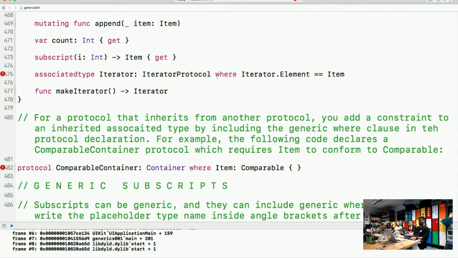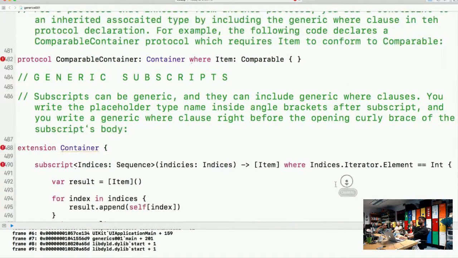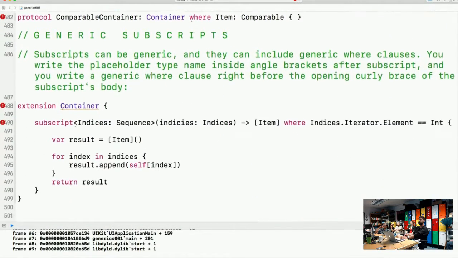For example, the following code declares a ComparableContainer protocol, which requires Item to conform to Comparable. So here it is right here. Where Item conforms to Comparable. And I think this is right around the end of the talk right here.